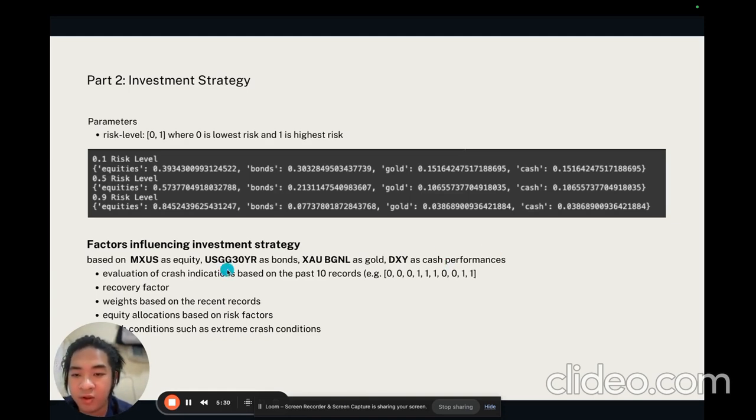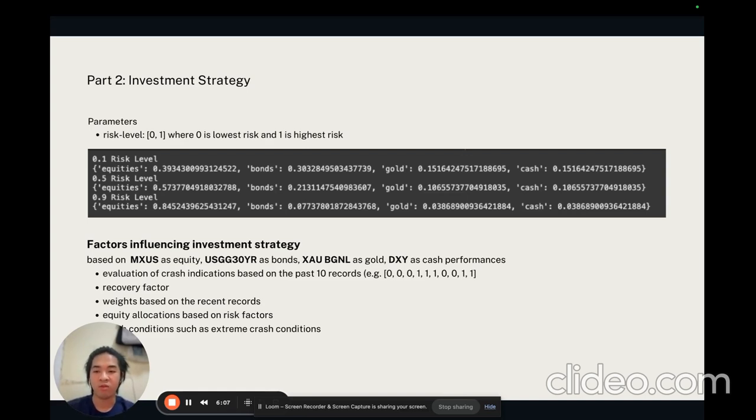When I'm doing a crash prediction for the investment portfolio, I base it on the past 10 reports at every point, and I predict how much equity, bonds, gold, and cash we should have in our portfolio. Then after detecting these market crashes, there will be a recovery factor that helps us invest. We're going to emphasize more equities because after the market grows again, we want to maximize our profit.